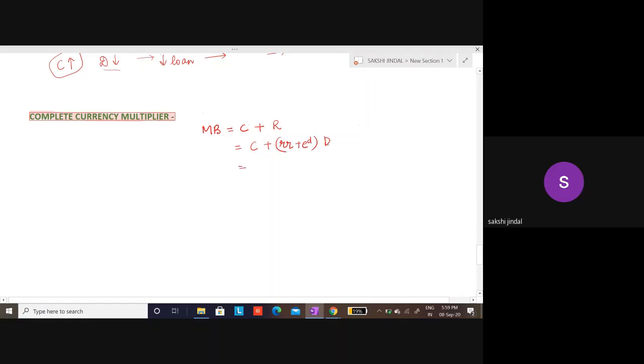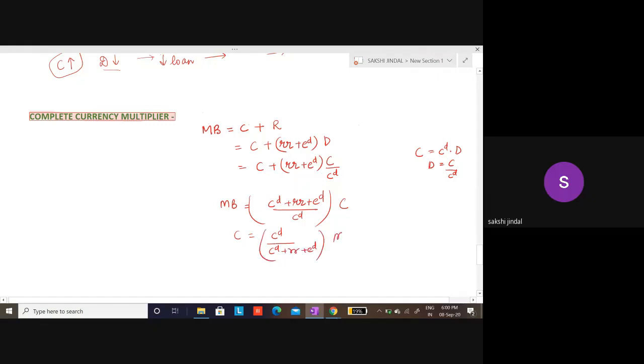ऑल्सो क्योंकि मैं ये करेंसी की टर्म्स में रखना चाहती हूँ, मैं करेंसी और मॉनेटरी बेस का रिलेशन देखना चाहती हूँ, so I will convert this into C upon CD, because C was equal to CD times D, so D can be written as C upon CD. So solving this will give me CD RR ED CD C, sorry, C. So C will be equal to CD upon CD RR ED MB.